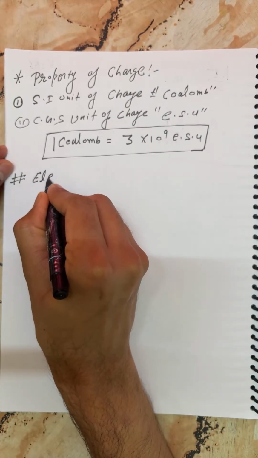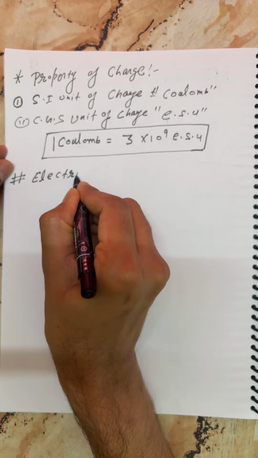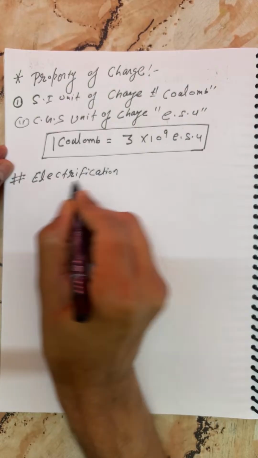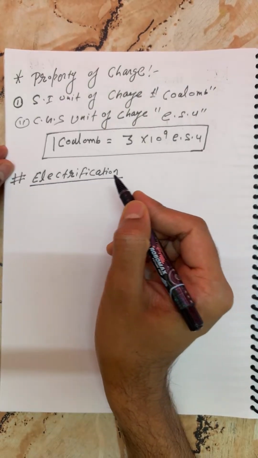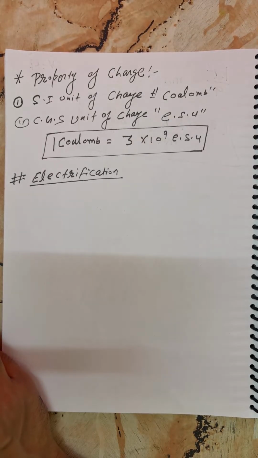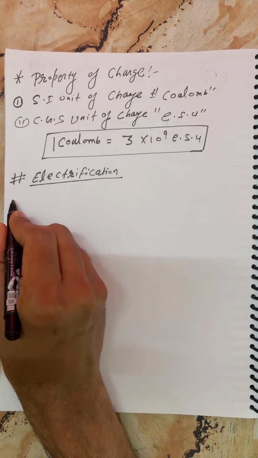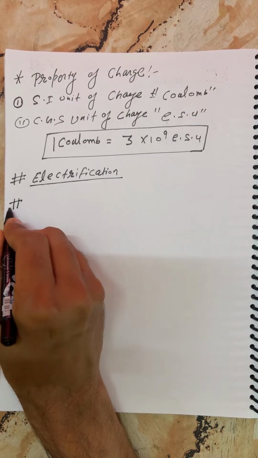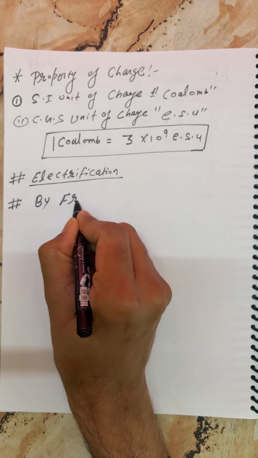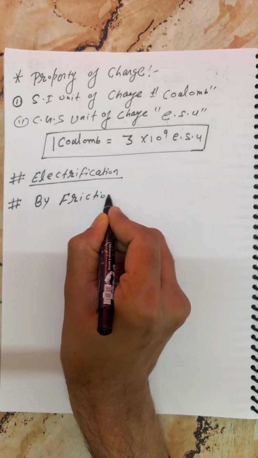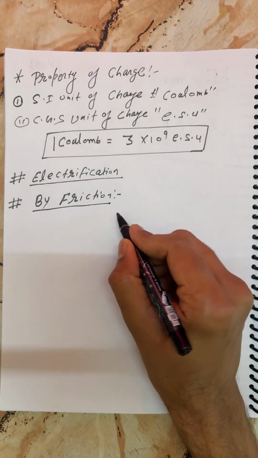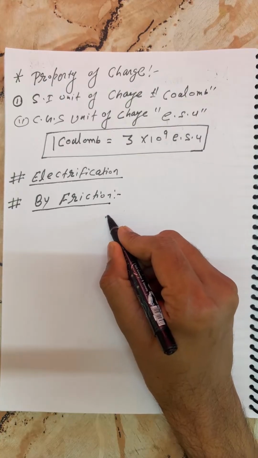Now, students, we have to discuss electrification. Okay, what is electrification? As I said in the classroom, my dear, the process of charging is known as electrification. Beta, we can charge a body by different processes. First, beta, I can say by friction. Beta, we can charge any body by friction.